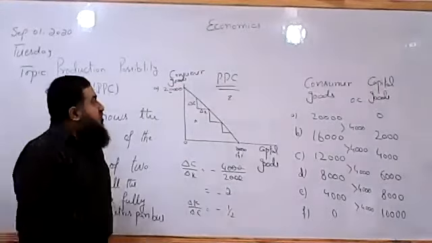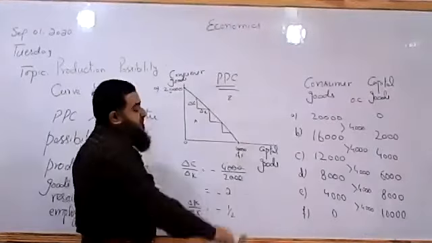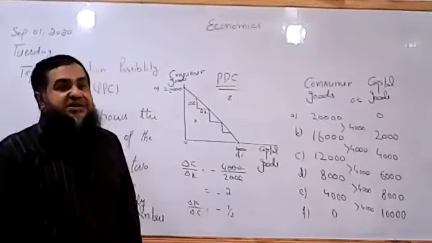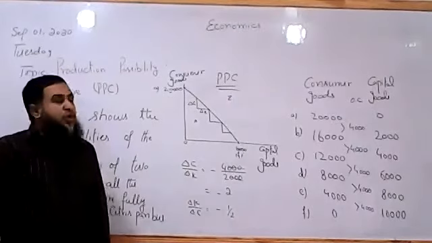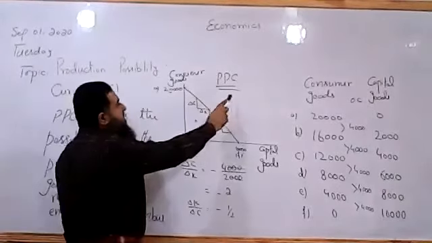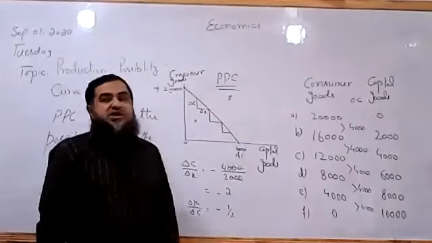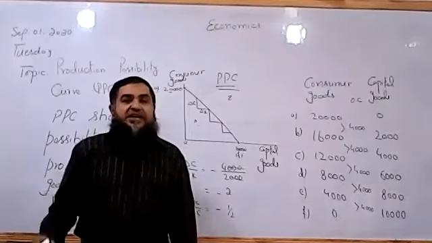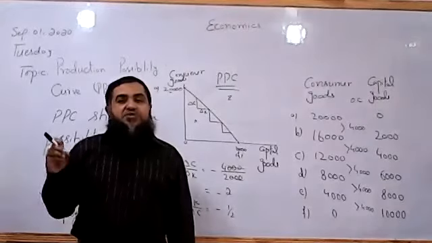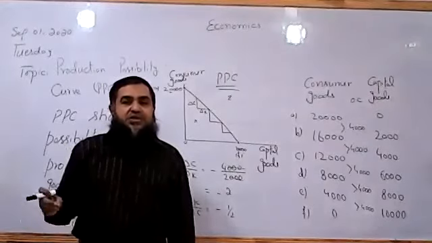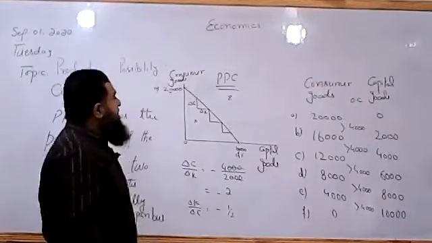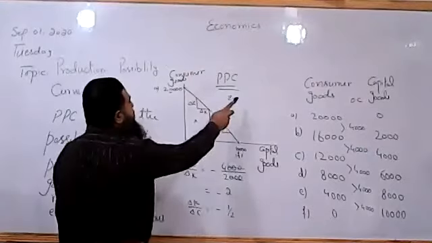All right. So any point which is lying above the PPC is unattainable within the given resources of any economy. We cannot achieve this point Z unless the resources of an economy are increased, in case of its potential, in case of its quantity of resources or the quality of resources, they have been increased, then this point could be attained.